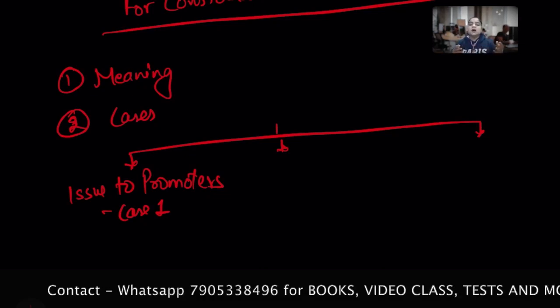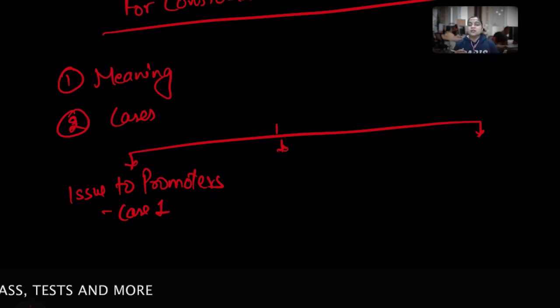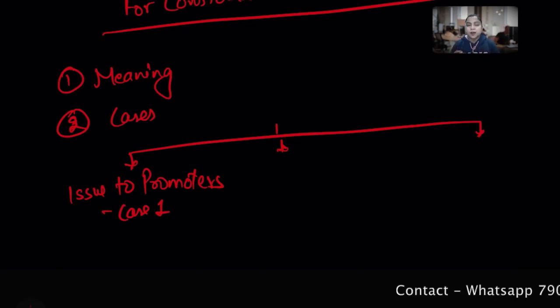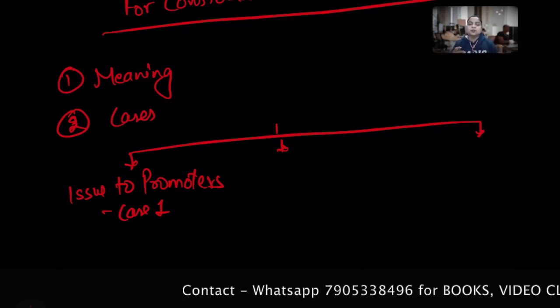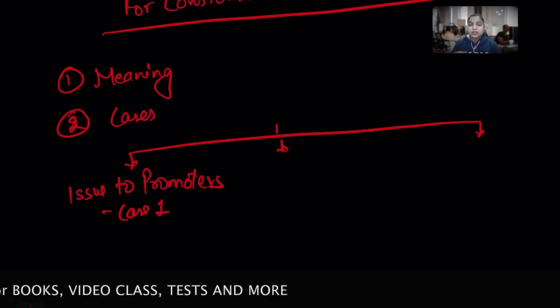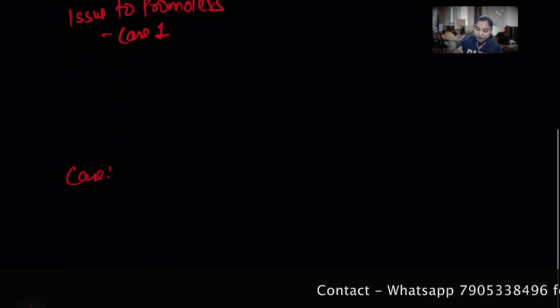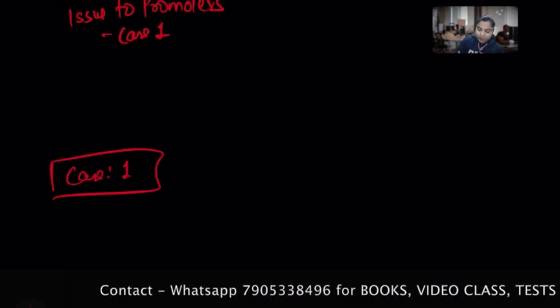Why? Because that promoter has put in their talent and provided various services to get a base for that company's incorporation, and that's why it would generate goodwill for that particular company. Okay, so during the incorporation, when the promoters are allotted some kind of shares, we will call it goodwill.